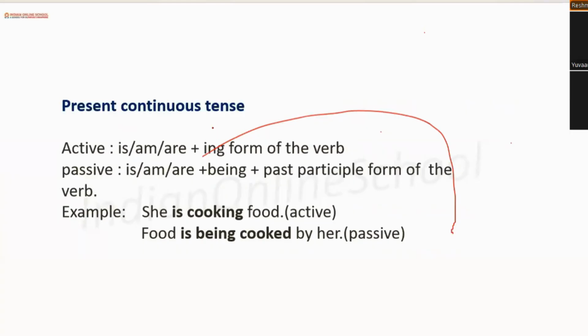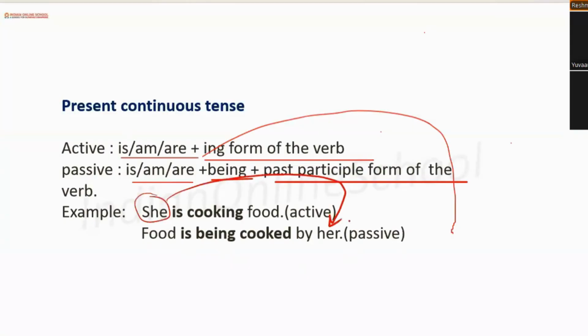For present continuous tense, active voice will be am, is, are, the auxiliary verb in present tense, plus the ing form of the word. Like I have just given the example, Paul is driving a car. For the passive voice, it will be am, is, are, the auxiliary verb depending on the tense, being, and the past participle form of the word. Like, she is cooking food, food is being cooked by her. We can also see that she converted into her, right? That is how we are changing the words, keeping the meaning the same.